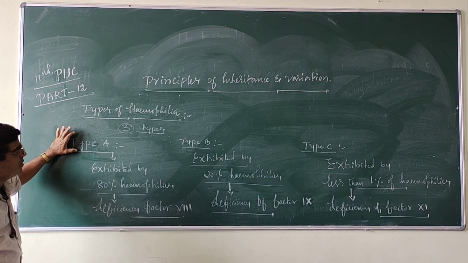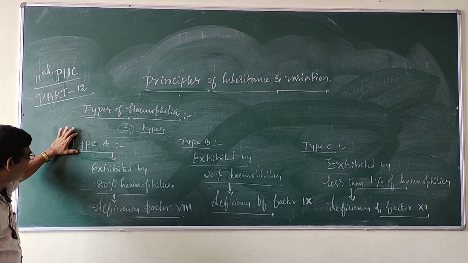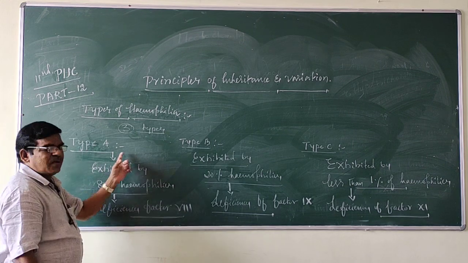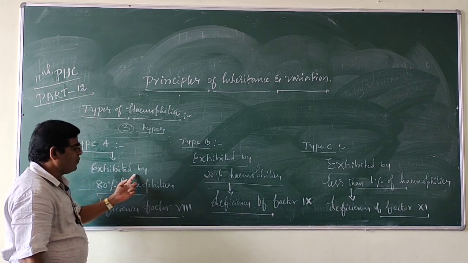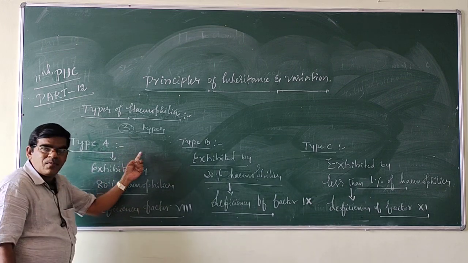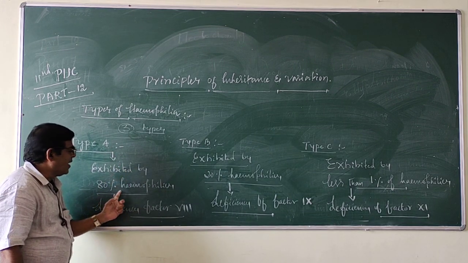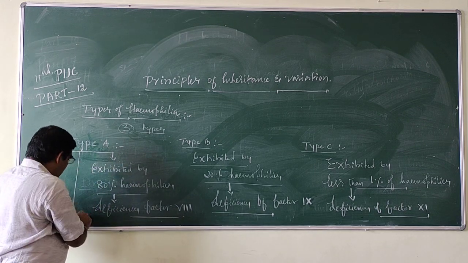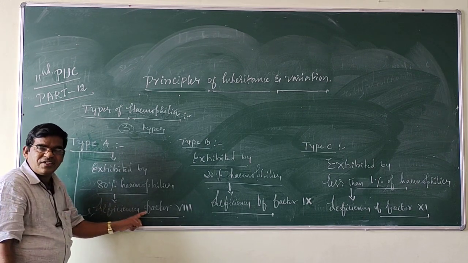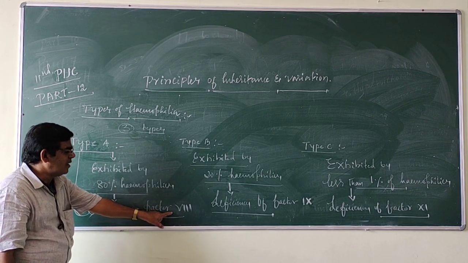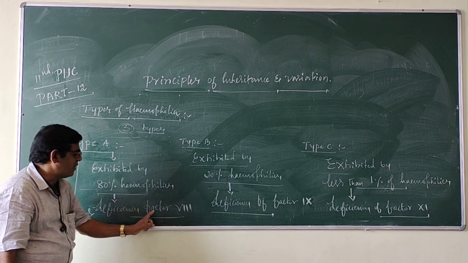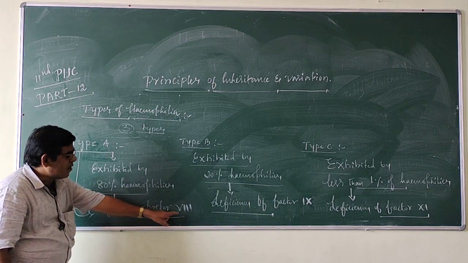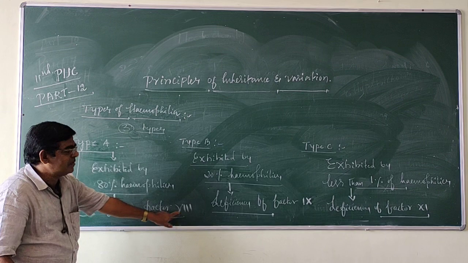So hemophilia is also called Royal Breeder's disease. In hemophilia there are three types. First one, type A hemophilia, is exhibited by 80% of hemophilics. It is because of deficiency or absence of clotting factor 8 in the blood.